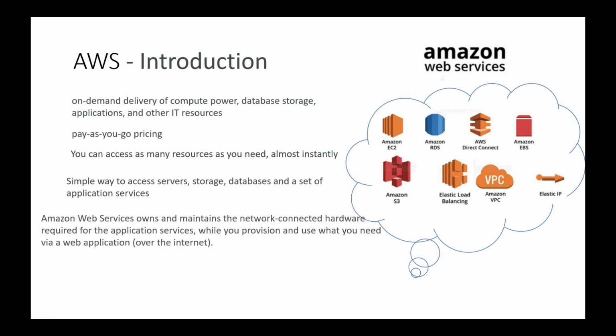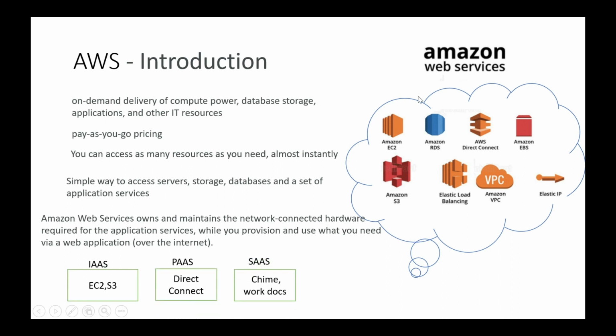So Amazon Web Services owns and maintains the network connected hardware required for the application services. So what exactly they are saying is, if we are going to use any of the Amazon Web Services, they're providing all the services over the web. That's why they're calling them web services. So whenever you are going to use those services which are provided by Amazon, the network connection between those hardware that you are using from Amazon Web Services will be taken care of by AWS. That is what they're mentioning here.